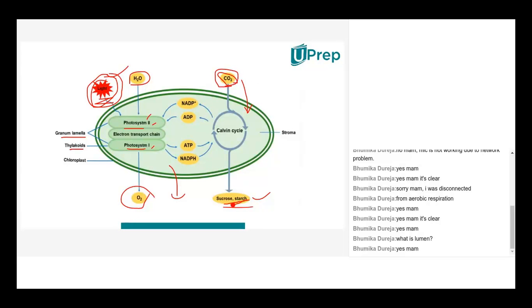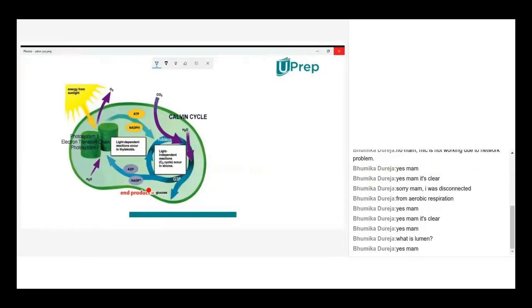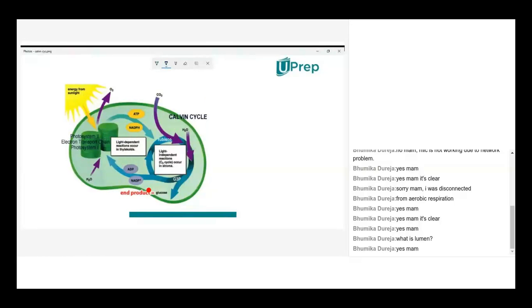The whole process we call as Calvin cycle. Calvin cycle is a part of photosynthesis. So when you club all these things together, that forms the whole photosynthesis process. Okay, let me share another slide which clearly explains. The picture in the slide is how the energy from sun is trapped by the chloroplast and how it is converted to food material. Assume that sunlight energy is taken by the thylakoids.